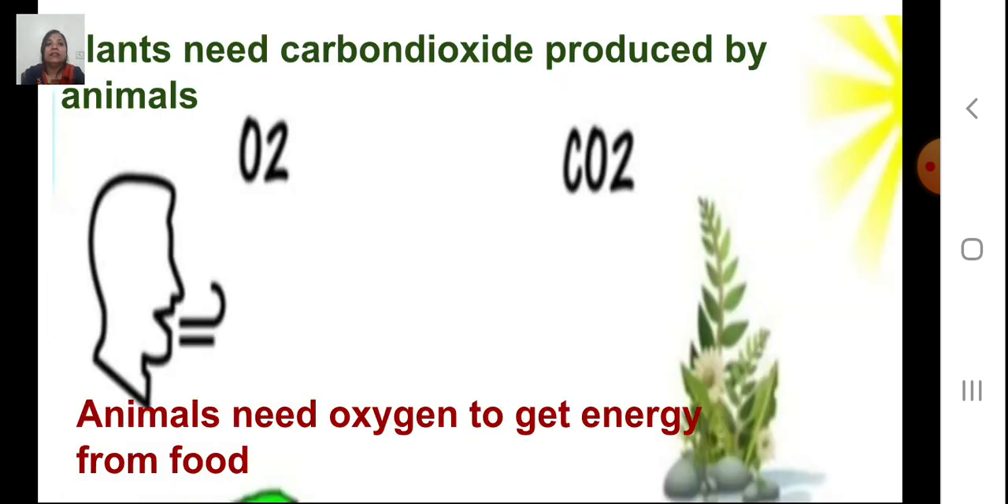Now plants need carbon dioxide produced by animals. The carbon dioxide that is produced by animals in the process of respiration is used by plants for making their food by the process of photosynthesis. And animals need oxygen to get energy from the food. Whatever food we eat, that food is burned inside the body, and it is burned with the help of oxygen.